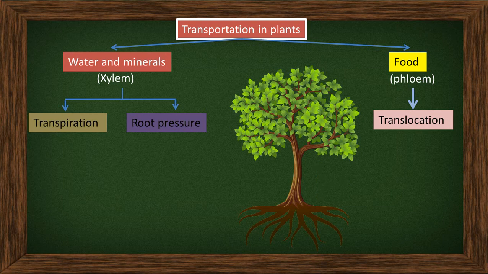Food: the leaves will prepare the food. When the leaves prepare the food, it is transported to all parts of the body, stem, branches, roots, everywhere. That is the reason phloem is multidirectional. The food flows in all directions. Okay, let us study one by one.